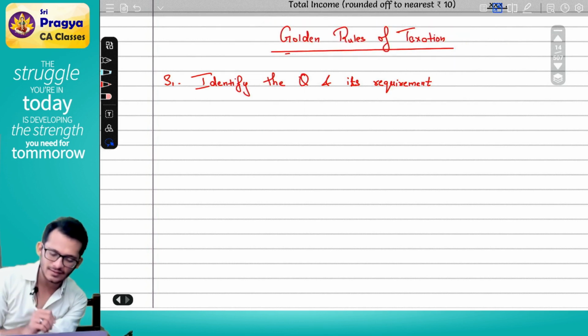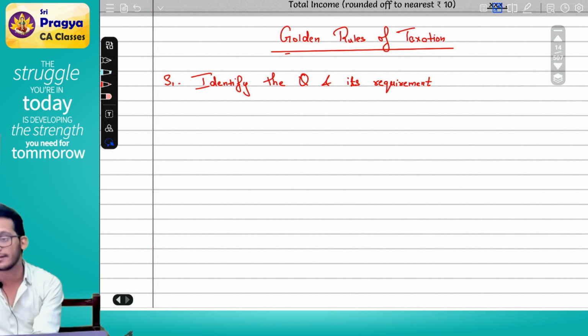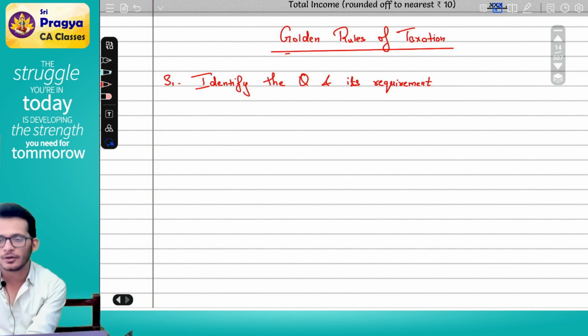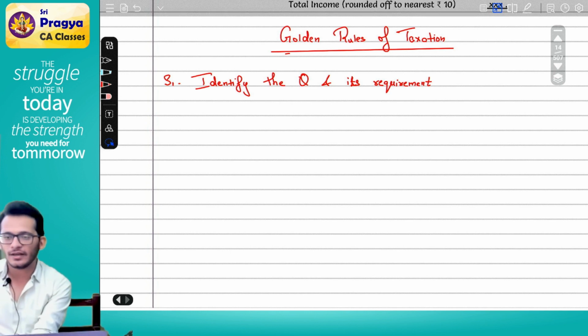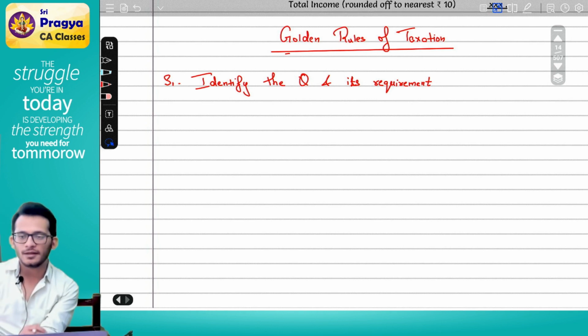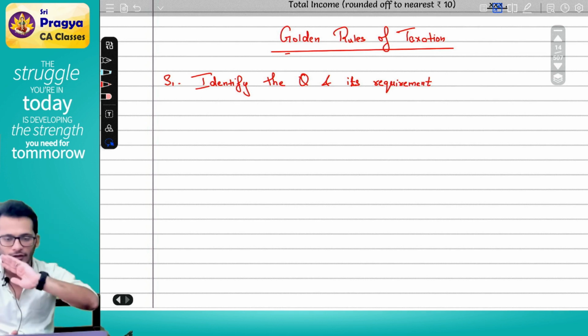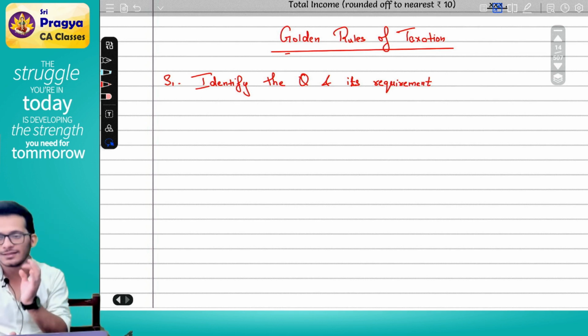If the question simply says find my tax, your job is to find tax. Did the question tell you to find the refund, the tax due and everything? No. In this case, don't try all those. If the question simply says find out my profits and gains of business or profession, your job will end at profits and gains of business or profession. Don't say, let me find out my total income, my tax payable, or give analysis. Not required. Stick to the question.